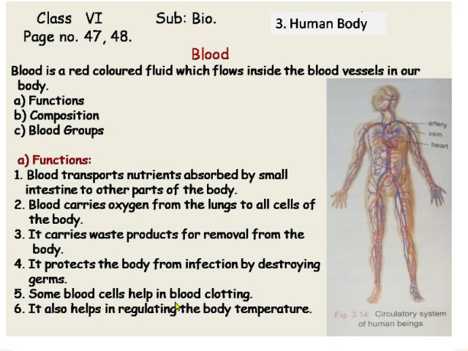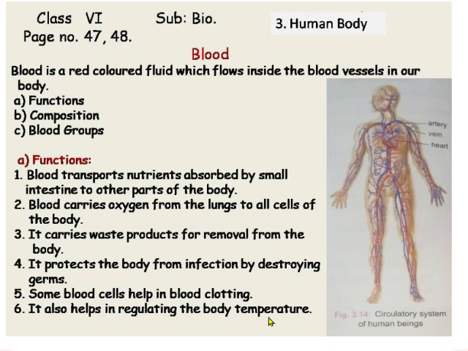Some blood cells help in blood clotting. In this way, it prevents the excessive loss of blood from the body where there is any cut or injury. And last function is it also helps in regulating the body temperature.